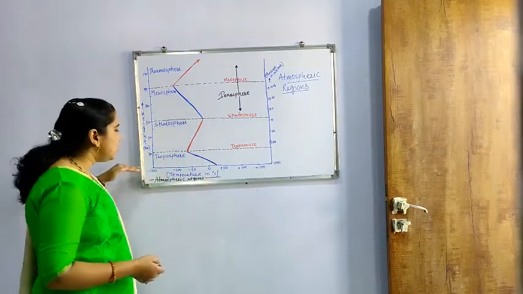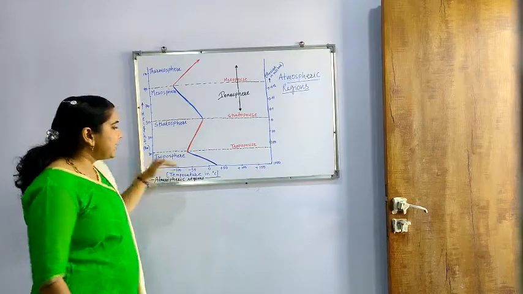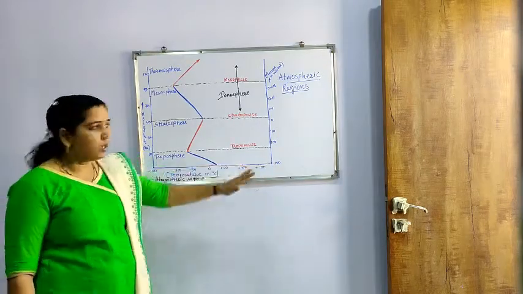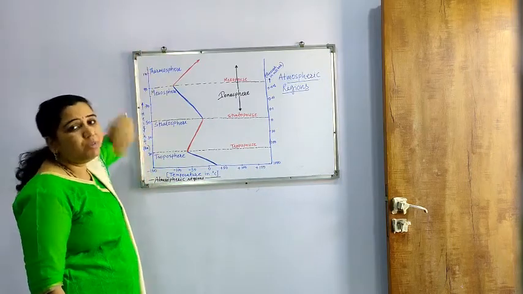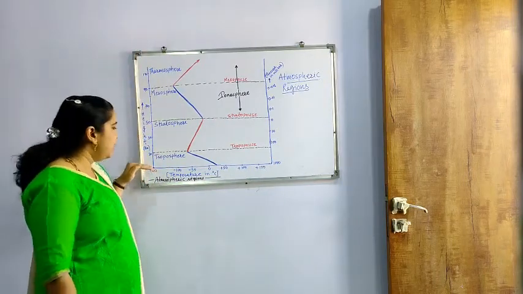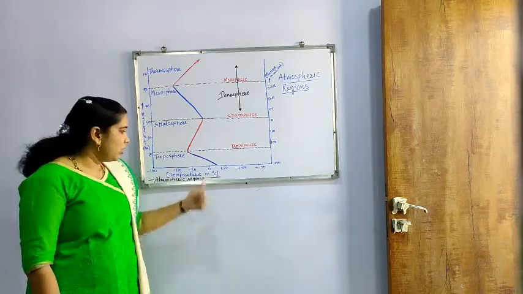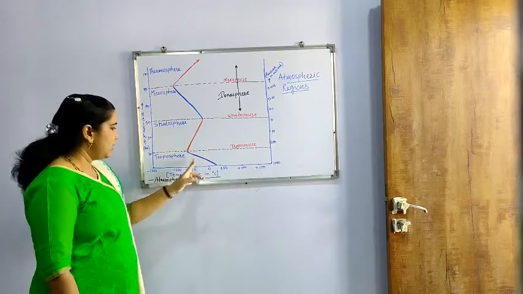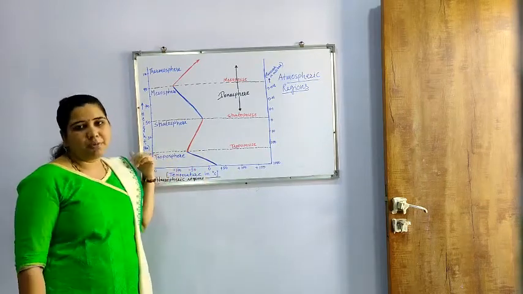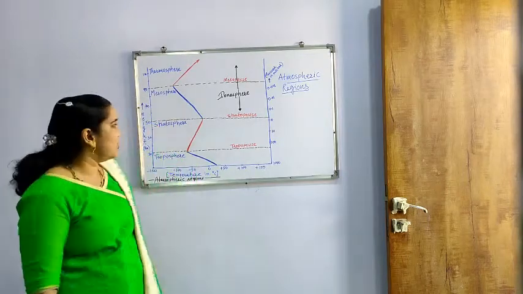So we have to consider here, this one is the surface of earth. The x-axis is for the surface of earth and the y-axis is for the height from the surface of earth. And here we have shown the temperature change. Here there is 0 degrees Celsius. On the left side there is a negative temperature range shown, while on the right side there is a positive temperature range shown.